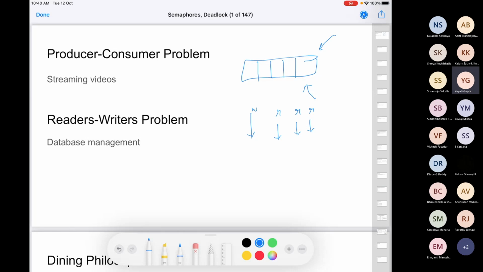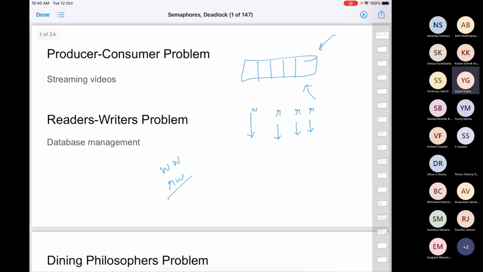All these reader threads can execute together, but again you'll have to implement a synchronization primitive when a reader and a writer try to access the database together. Whether it's a writer and a writer, or a reader and a writer, you'll have to ensure that synchronization happens. As you'll study in database management systems, there are primitives called read and write locks which you can use on a database in order to achieve that. You'll study that in this semester.